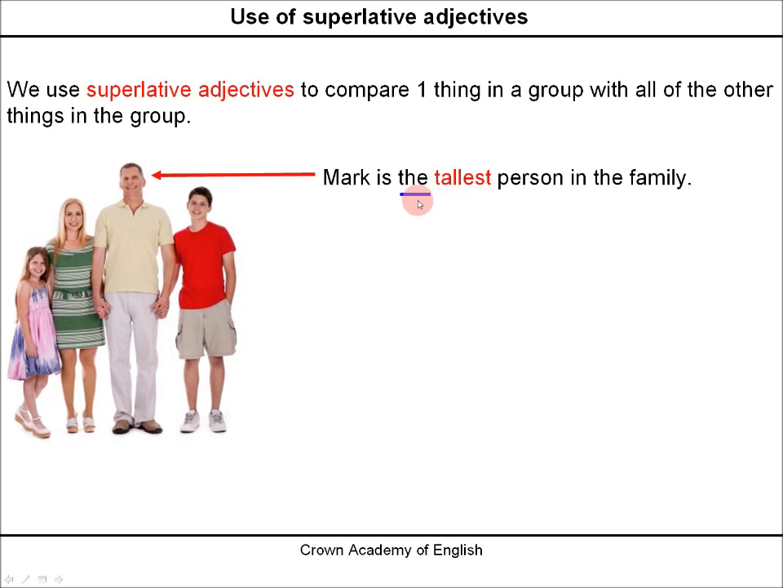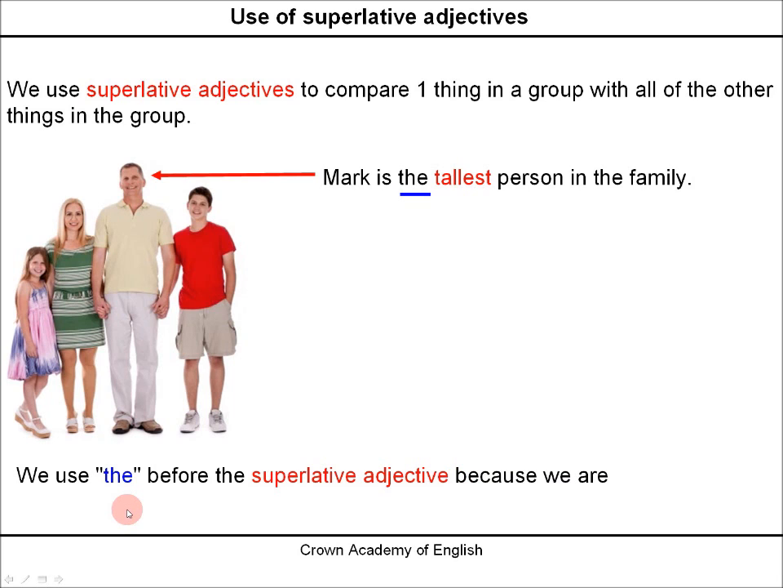And we use the word the, the definite article. So we use the before the superlative adjective because we are referring to one specific person or thing.